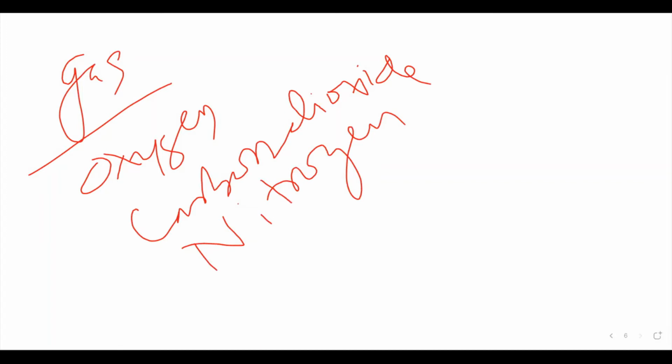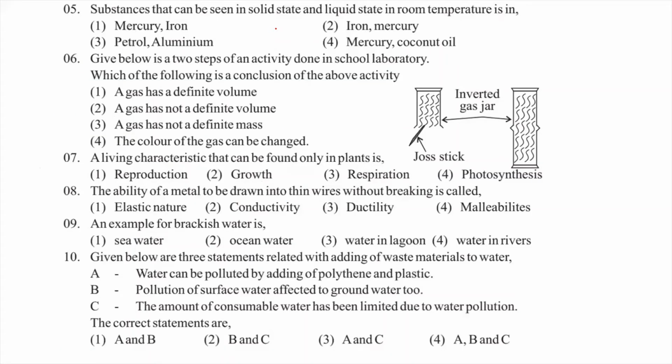So now you can see the paper. Substances that can be seen in solid state and liquid state at room temperature. The first one should be the solid state, the second one should be the liquid state.